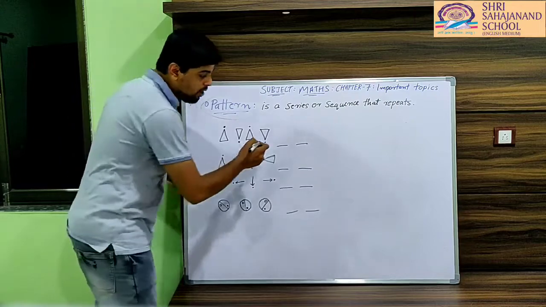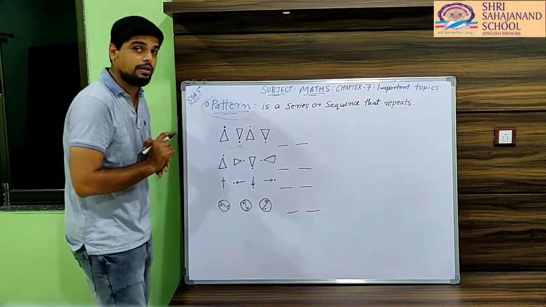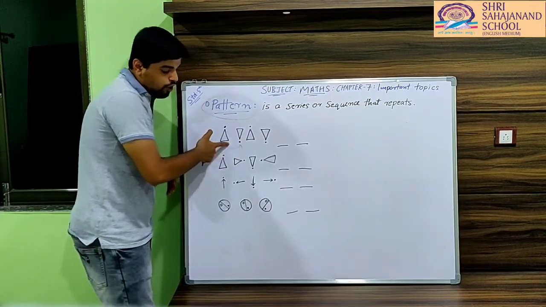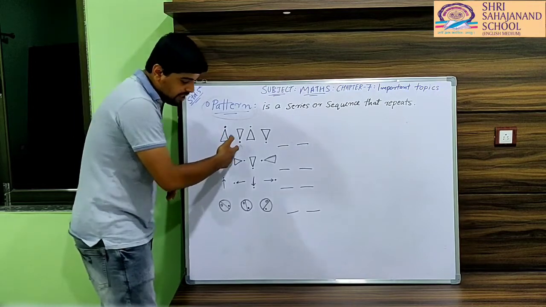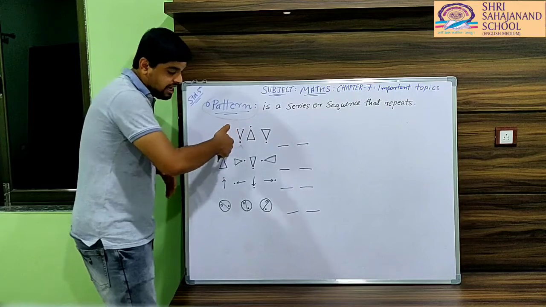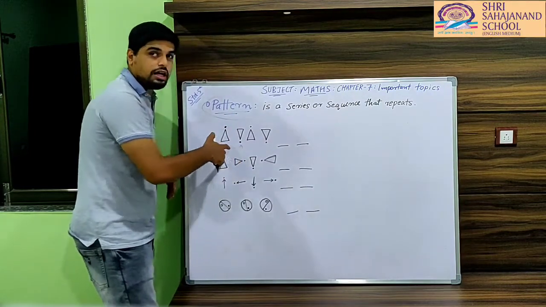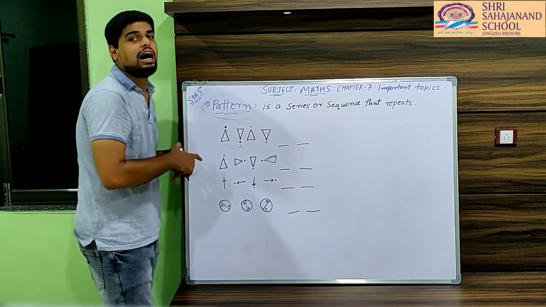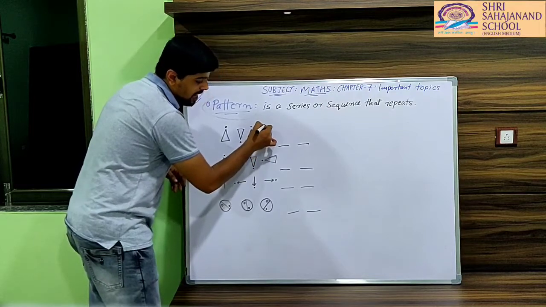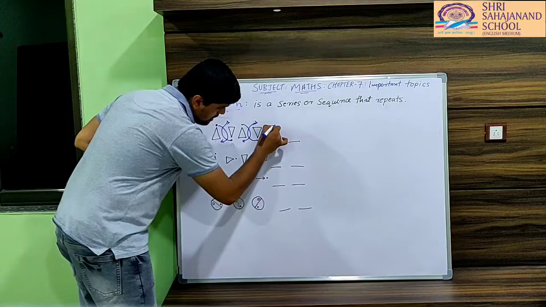Now can you tell me what will be the next step or next figure in this particular pattern? Look carefully. Here all the dots are following one pattern. This sequence has a pattern that repeats. Half turn, then again half turn, then again half turn. This dot repeatedly turns half. So the next figure will be, this dot will turn half here. So the next figure will be like this.